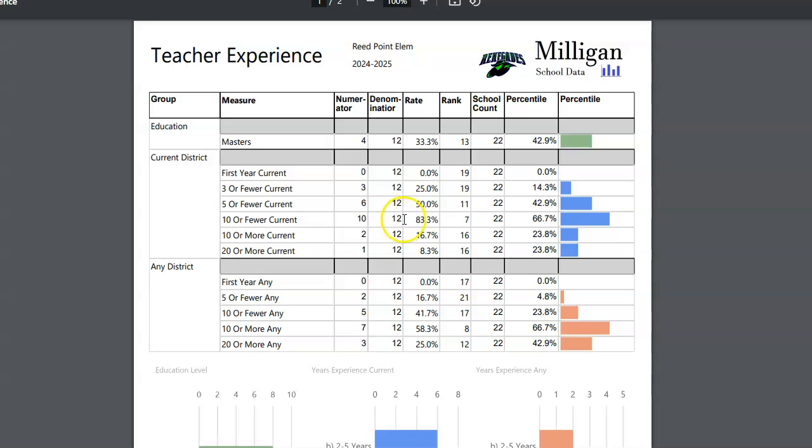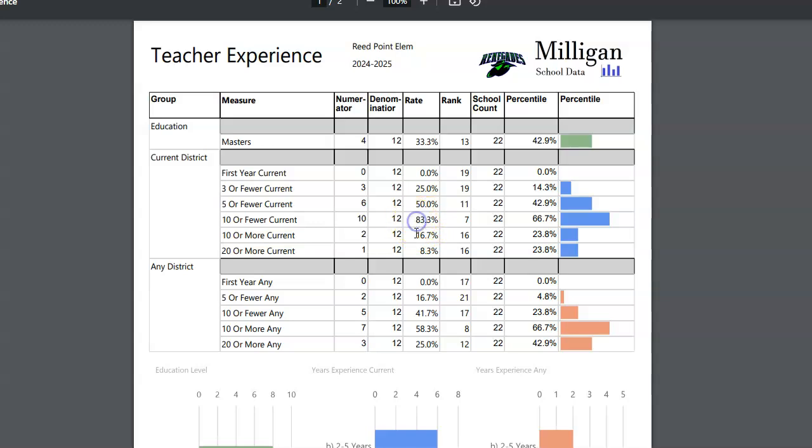This is actually showing again that 66%, or almost 67%, of these 22 schools have less than this 83%. So this is relatively high. The inverse of these metrics is what percentage of your teachers have 10 or more years of experience. I should mention that with these 10 or fewer and 10 or more, if somebody has exactly 10 years, they will fall into both of these categories.